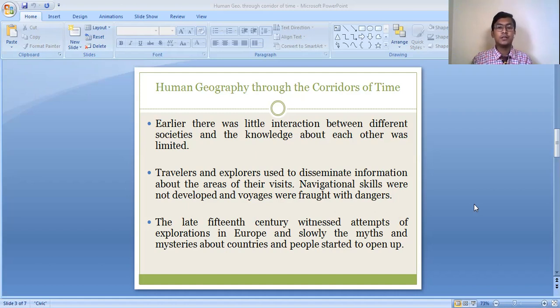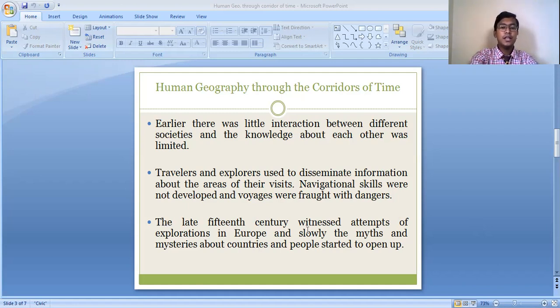In the earlier time, navigational skills were not so developed, and voyages were fraught with dangers. But after people developed advanced navigational techniques, they started exploring various new places.